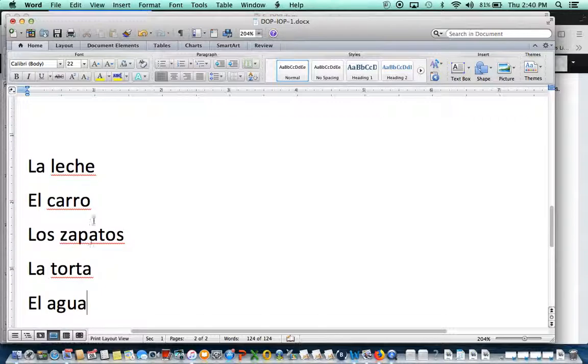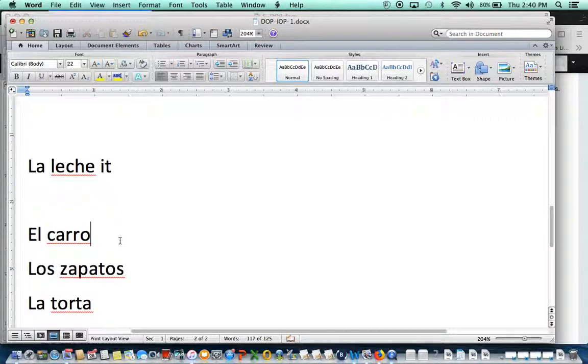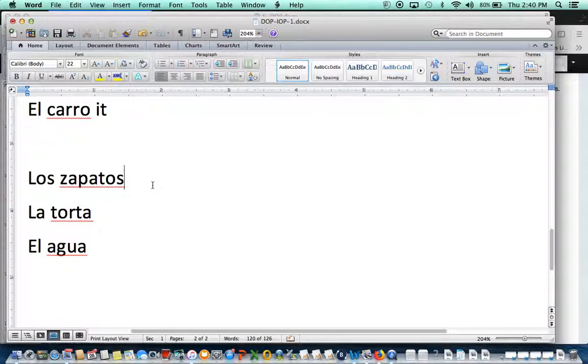Okay, so now you see they are objects. In English, you would replace the milk with "it." You would replace el carro, which is car, with "it." And the shoes, you would replace with "them." And then cake will be "it," and water will be "it."